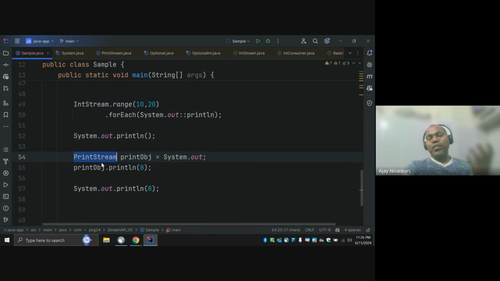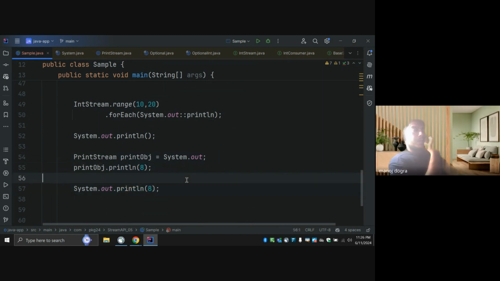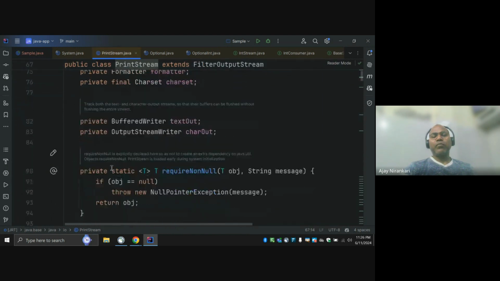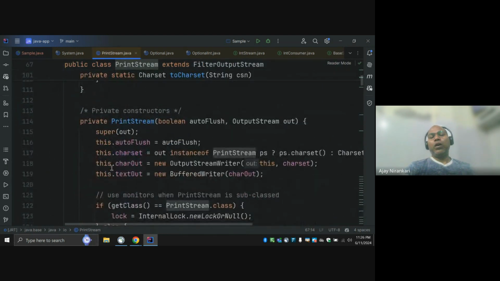This object may have some static variables, but I'm calling the non-static method of PrintStream on the PrintStream object. But if out were a method, we would have a limited set of things, right? Yes, you have to look at this class, what functions it has, and what it has exposed to you. All of these you can call.